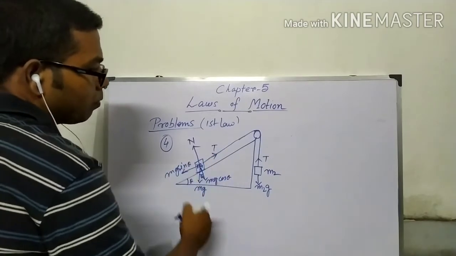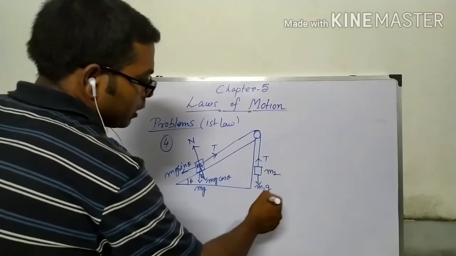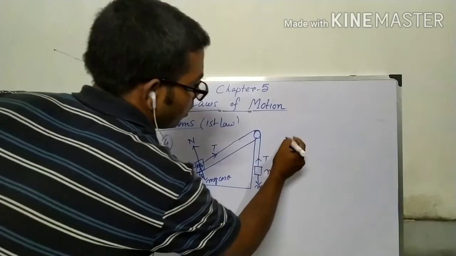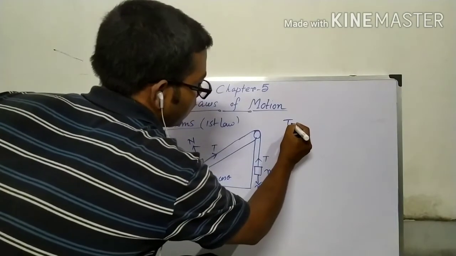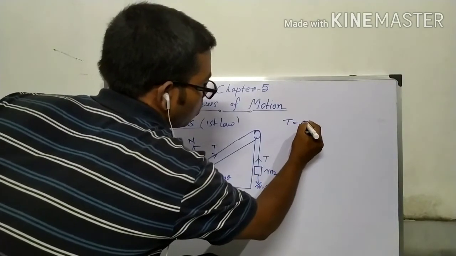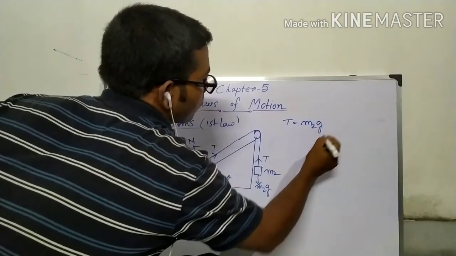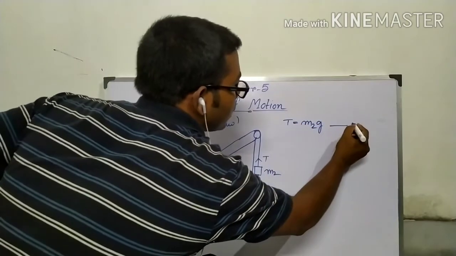So from the equilibrium of this body, we can write T equals m2g, that is equation 1.